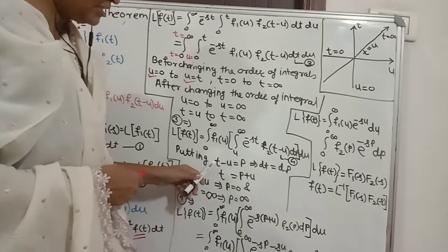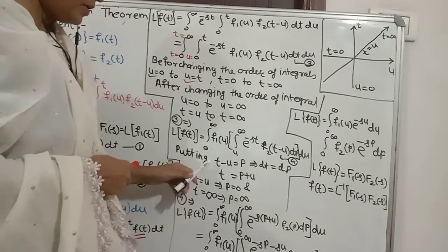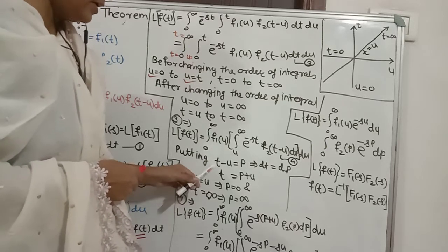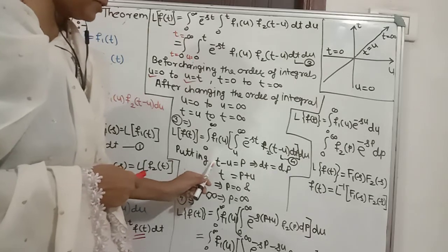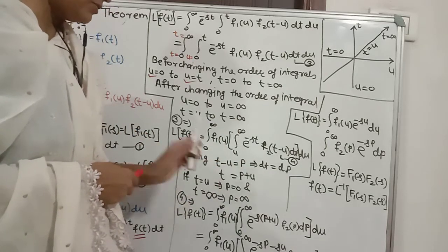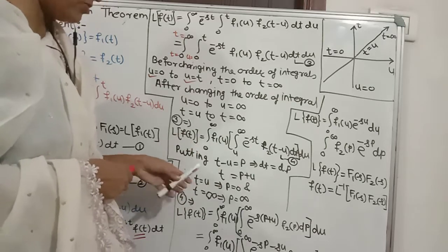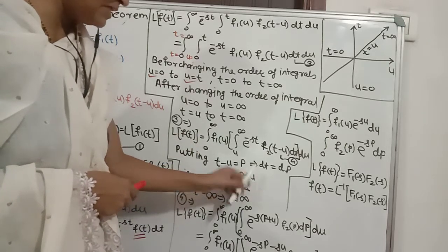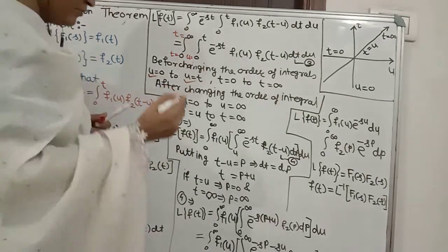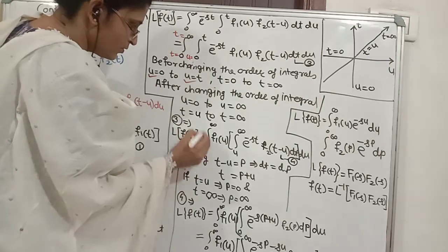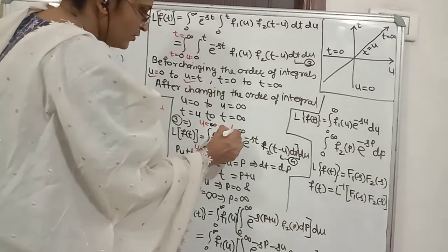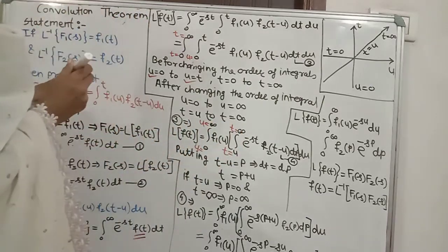Then when we differentiate it with respect to t, dt is equal to dp, because u is independent, so its derivative will be 0 as a constant. Then t is equal to p plus u. Now from this integral we have u is equal to 0 to u is equal to infinity, and t is equal to u to t is equal to infinity.